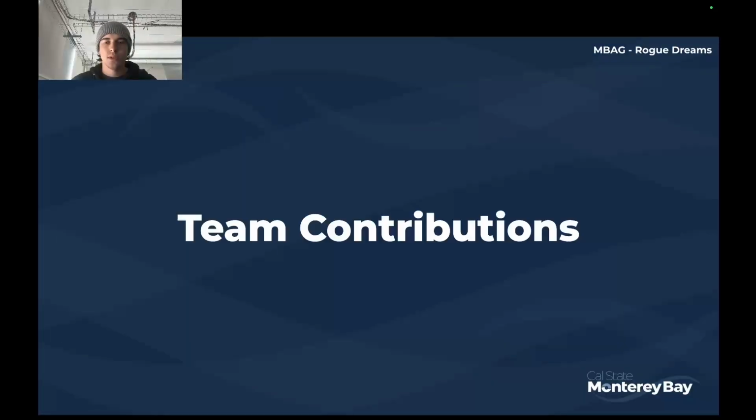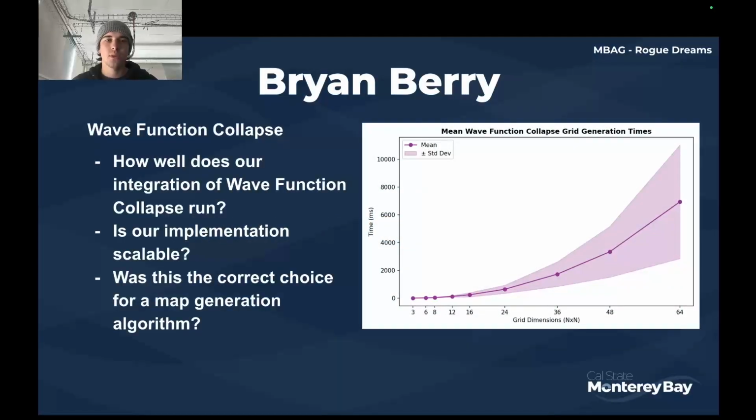So for our team contributions, the two things I worked on were wave function collapse and the sound system design. For wave function collapse, we made sure to have an efficient integration of this. With the diagram here, we can see that it runs around O of n squared, kind of between O of n squared and O of n cubed, which does fall in superlinear time complexity.